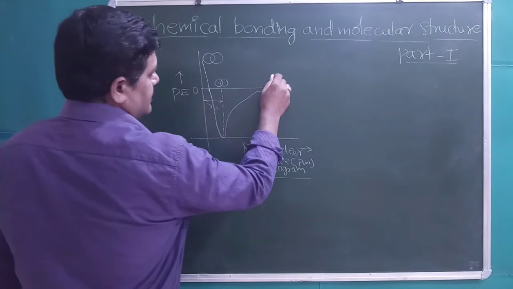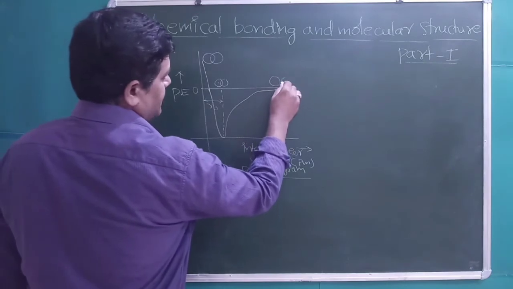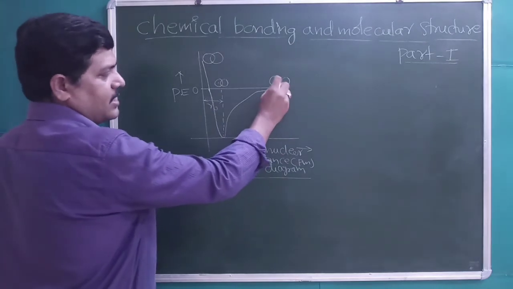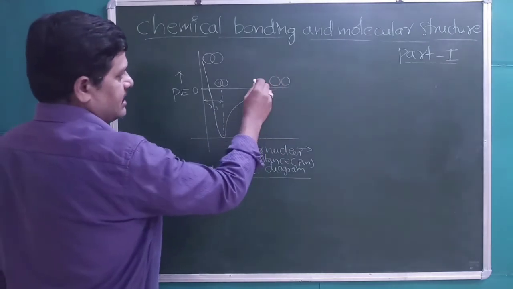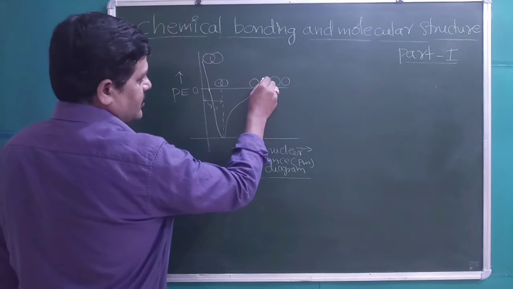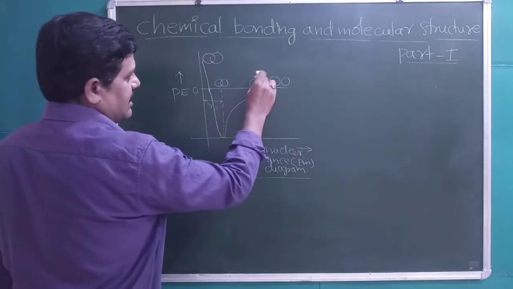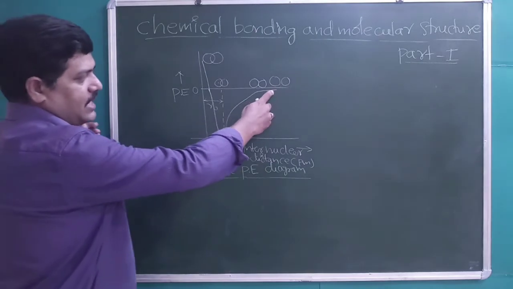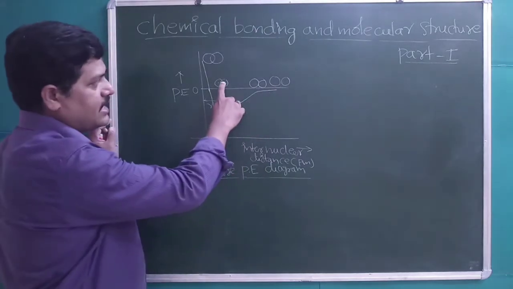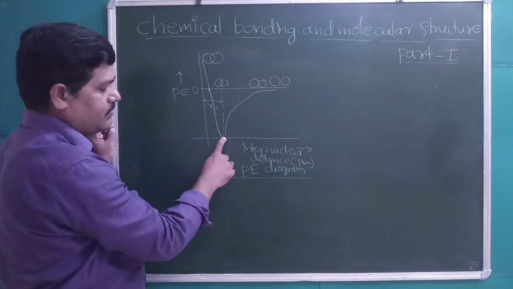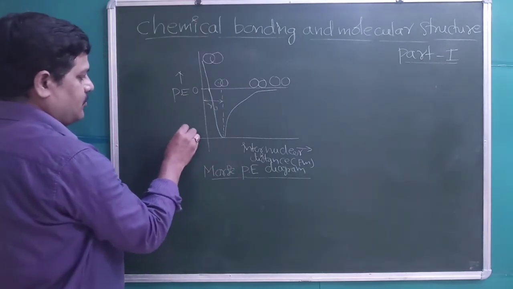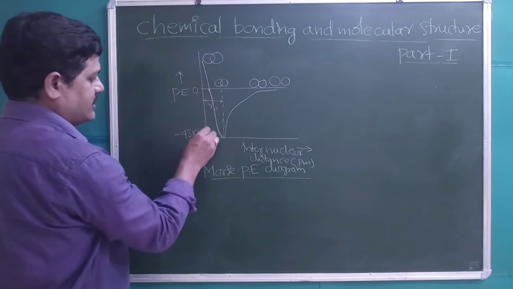Right? When the two atoms of hydrogen are far from each other, there is no attraction, so the potential energy remains as it is. When they come closer, some interactions come into action, and the potential energy starts decreasing. At a certain distance, it reaches a minimum. For 1 mole of hydrogen, this is equal to 438 kilojoules.